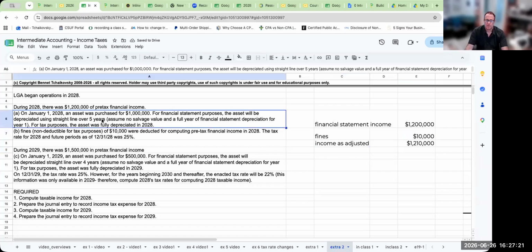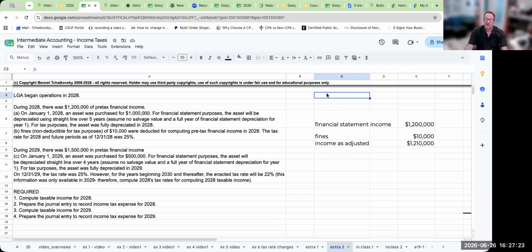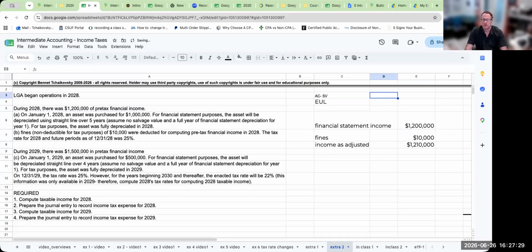Also, with this asset, it was basically depreciated using straight line over 5 years. Well, if I take acquisition cost minus salvage value divided by the estimated useful life, or 1 million minus 0 divided by 5, this is going to be $200,000 per year.